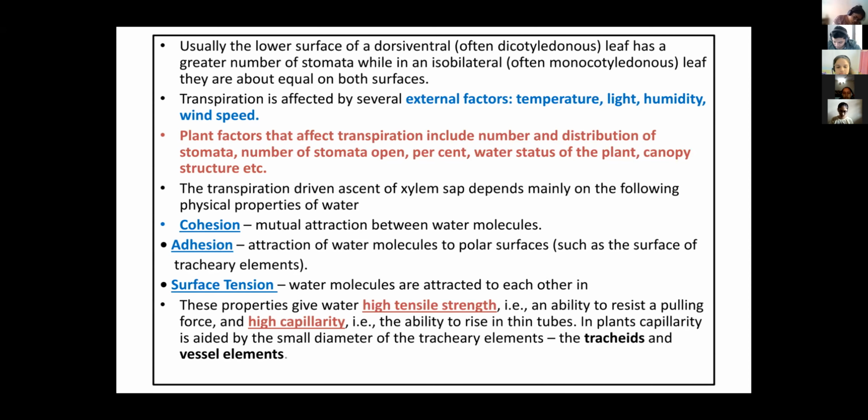So with canopy structure, if the canopy is larger, there is more transpiration. With a shorter canopy, less transpiration occurs. So plant factors that affect transpiration include the number and distribution of stomata, the number of stomata open, the percent water status of the plant, and canopy structure.